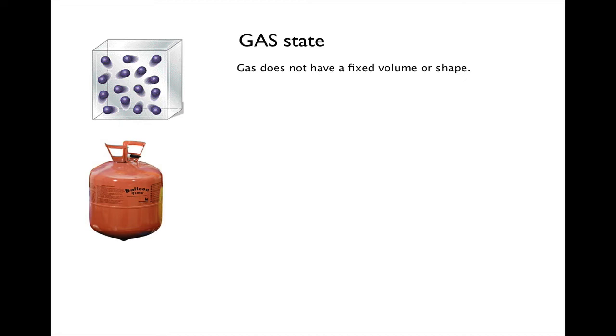If we look at gases, we talked a little bit about some of the traits and some of the behaviors of gases. Those two traits that we talked about were volume and shape, and whether they have a definite volume or a definite shape. In a gas's case, it does not have a fixed volume, and it doesn't have a fixed shape. So the shape of a gas is going to take whatever shape that container is. So it could be the air tank here, it could be the room that you're in, whatever that container is, that gas is going to expand to fill that whole container and take that shape.